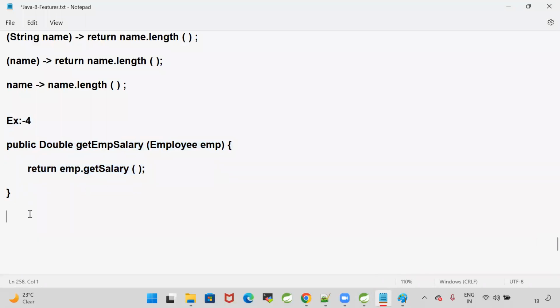Can you tell me how to write a simple lambda expression for this? Can you guys write the lambda? Come on. Can you guys write the lambda for this? Come on guys, can you write the lambda for this? Simple version of the lambda I want.